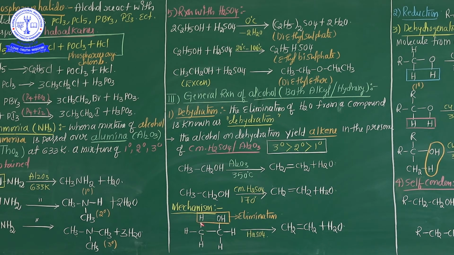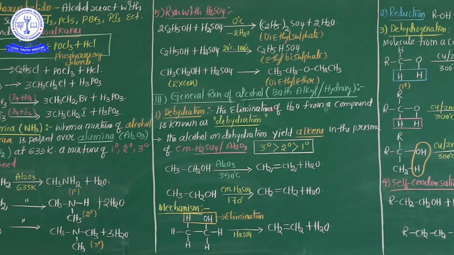See, this is CH3CH2OH. Now from this group, the OH hydroxyl group and from this one hydrogen, the hydroxyl group and hydrogen are eliminated and converted into a water molecule. After that, here in between the carbons there is already a deficiency of one more bond. That's why this deficiency of one more bond is satisfied with the double bond. That's why this is the mechanism in the above equation.